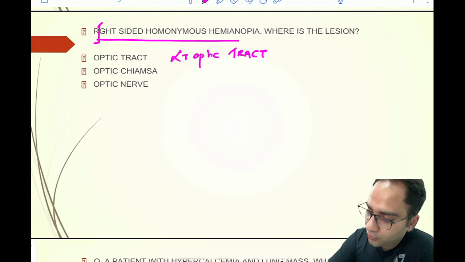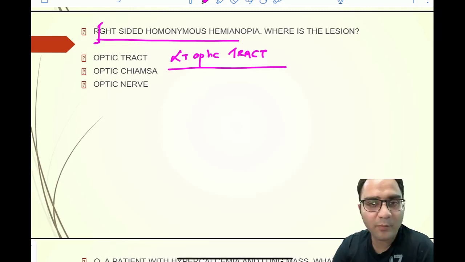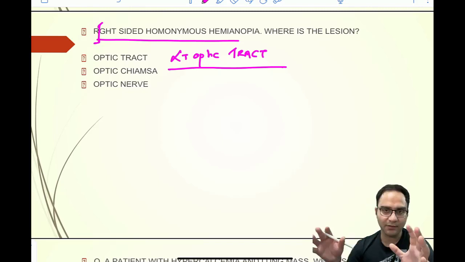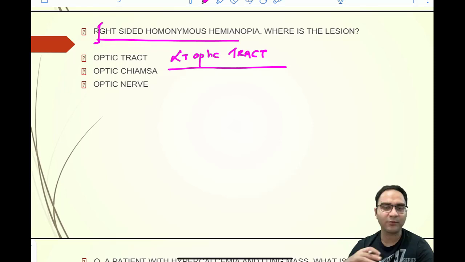So this is an example of an integrated anatomy and medicine question. The authorities have made it very clear that the questions asked would be integrated. No direct questions anymore, right? All of these questions are integrated and have clinical implications, right?